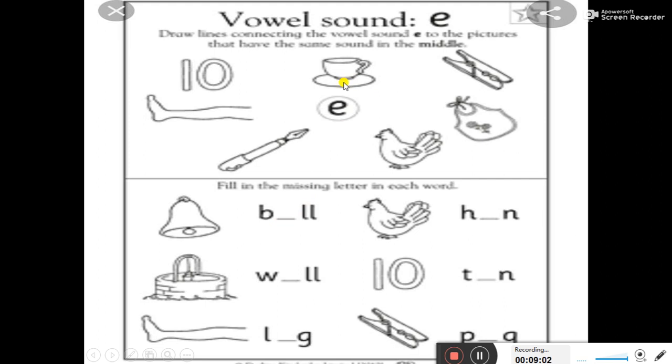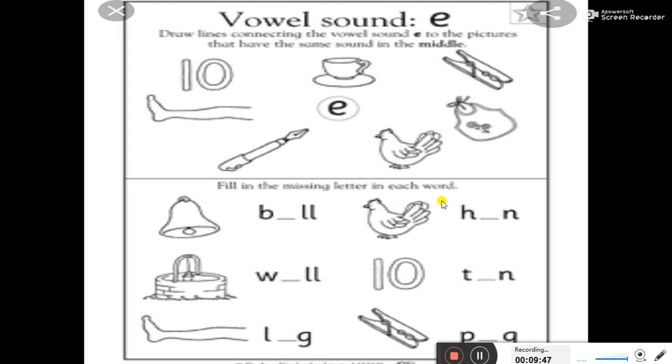In the next exercise, we fill in the missing letters in each word. What will be the spelling of bell? B-E-double-L, bell. So what will we put in the blank? We will put E in the middle. So in all these words, we will recognize the picture, then recognize their spelling, and then according to the picture and the spelling, we will complete the spellings by putting the letter E in the blanks.